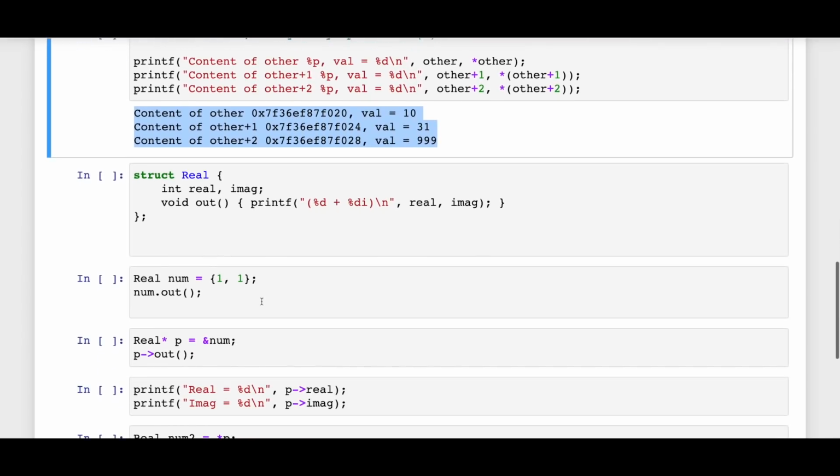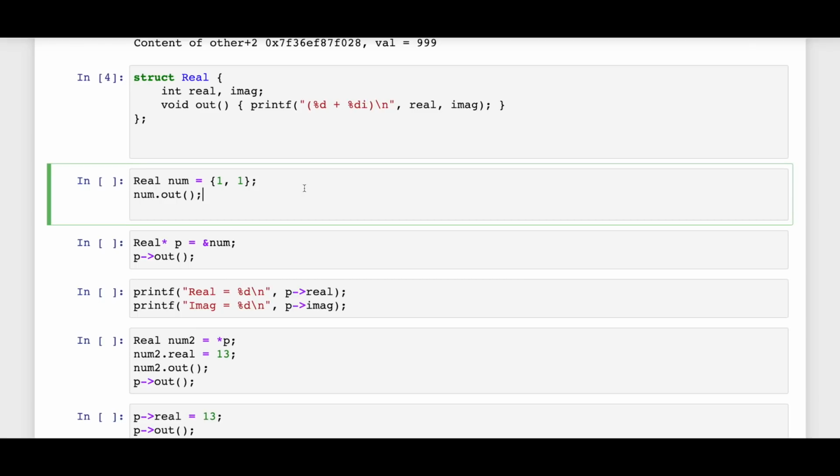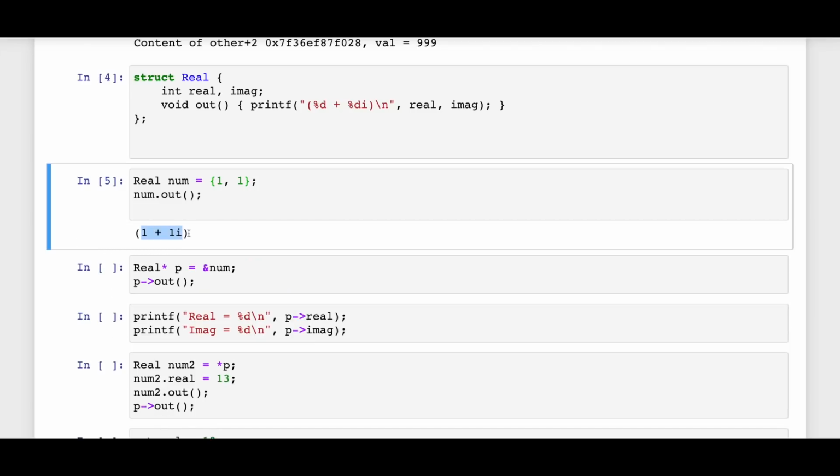Now, what about custom structs? Sometimes you have custom structs, and how do pointers work with that? Let's quickly discuss that as well. Here is a simple struct for real numbers, and it has a real part and an imaginary part. And I have a function out which prints the real and imaginary part with the iota notation. So let's declare this, and I'm having a real number with 1 and 1 as the real and imaginary parts. If I run this, we get 1 plus 1 iota.